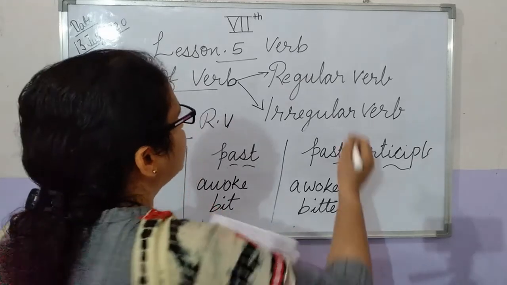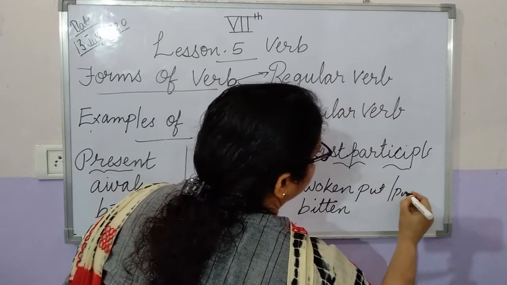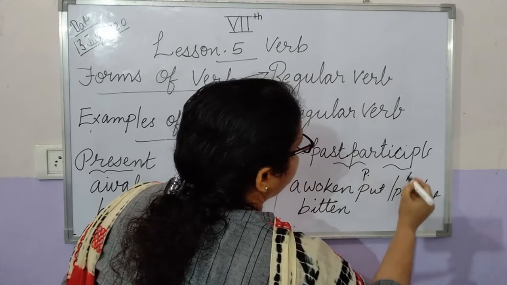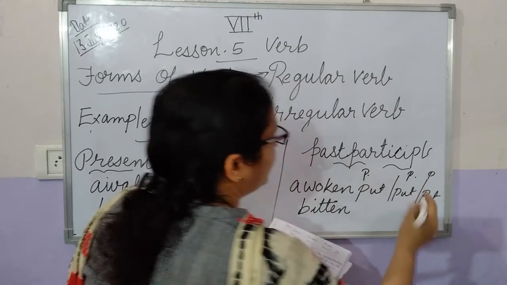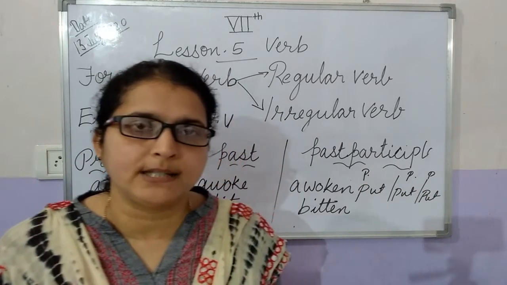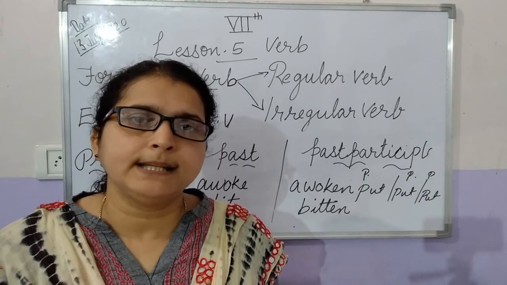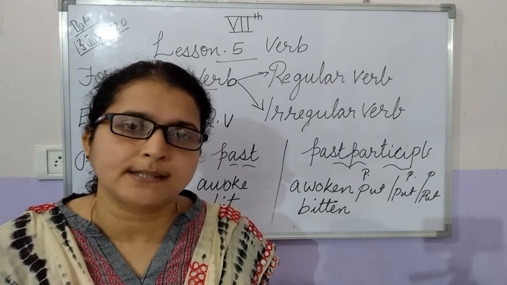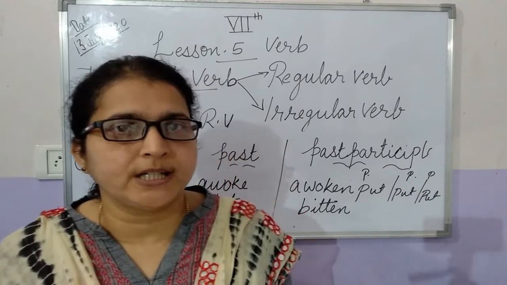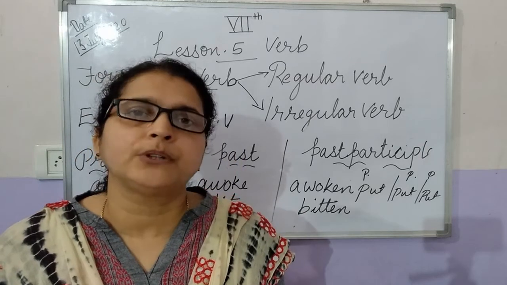We can take put: in present tense, past tense and past participle, the three forms of the verb are the same. There is no change. One more verb we can take is cut. Cut in present tense is the same as cut in past tense, and the past participle is also the same verb. There is no change.